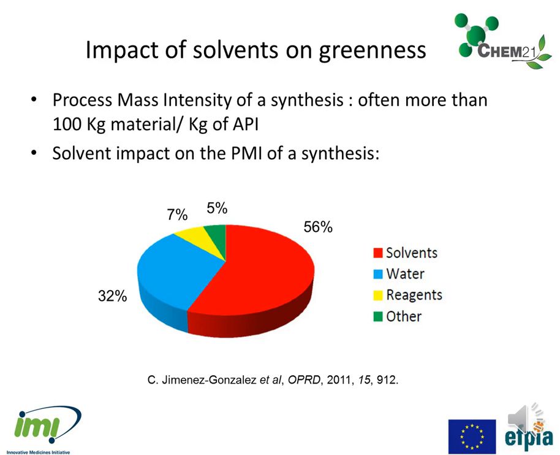The process mass intensity of a synthesis is the amount of material needed to prepare 1 kilogram of product. In the pharma industry, it is often higher than 100. Solvents represent more than one half of this material, and water circa one third. Reagents and reactants represent only 7%. And in this analysis, cleaning solvents were not considered.